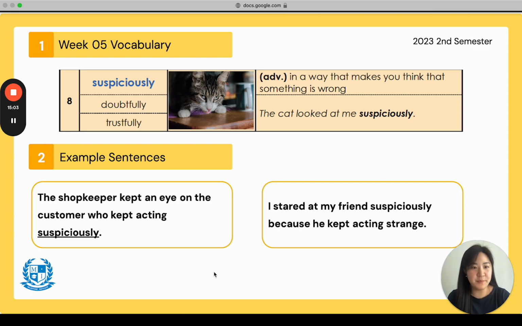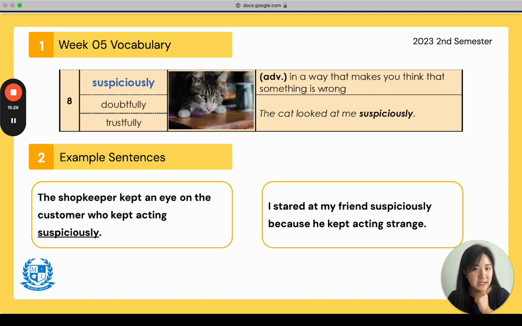Now this is from week 4. Everyone say suspiciously. Suspiciously. A lot of adverbs this time. And the synonym is doubtfully. Antonym is trustfully. And it means in a way that makes you think that something is wrong. Suspiciously. You're like, I don't 100% believe that.